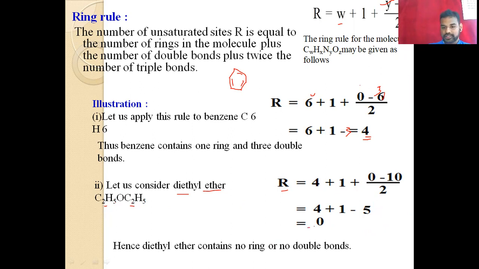After the calculation, we will get 0. That means diethyl ether contains no ring and no double bond. Here is the diethyl ether structure: oxygen with the C2H5 here and C2H5 here, the same thing, hydrogen, hydrogen, and so on. There are no double bonds, so the meaning of 0 is that there is no ring and no double bond. So this is the ring rule illustration.